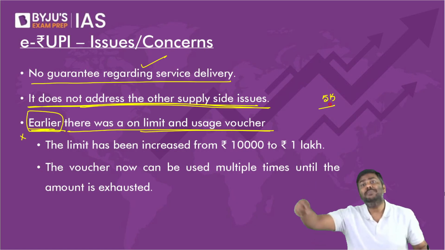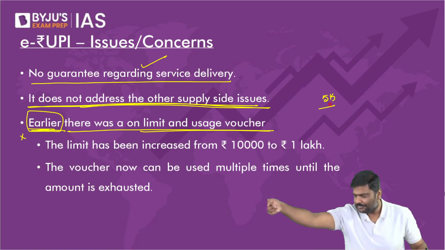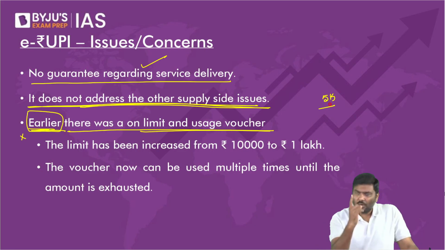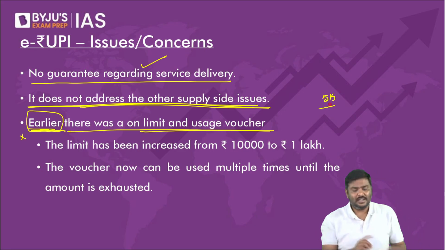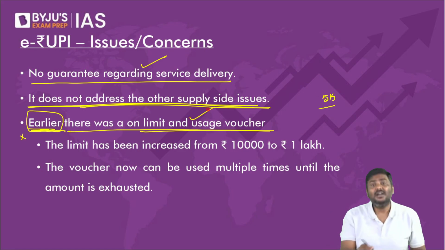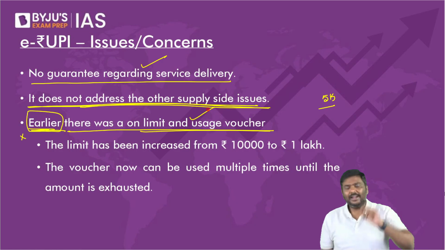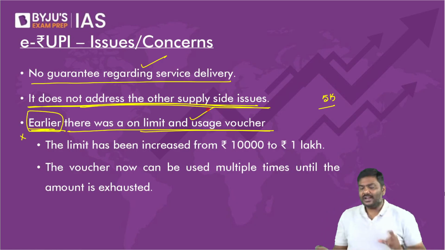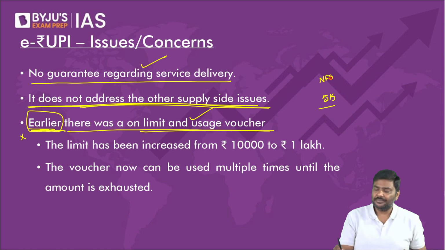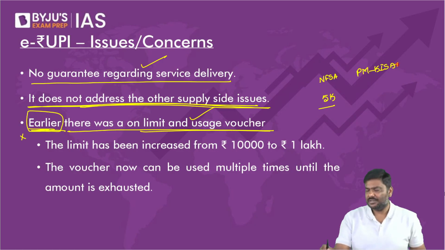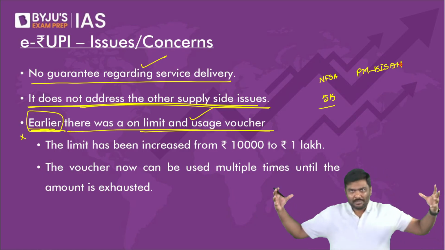Don't you think in the second system, I have more flexibility? I hope you understand. In the second system, I have more flexibility. That is based on the consumption requirement of the house. Based on the consumption requirement, I can use the voucher to purchase multiple times. But earlier, it was used only once. Right? So that is the reason this constraint has been addressed now. This concern has been addressed now.